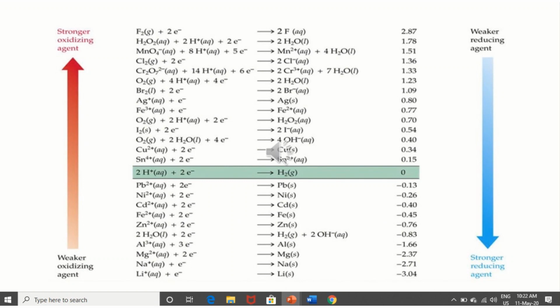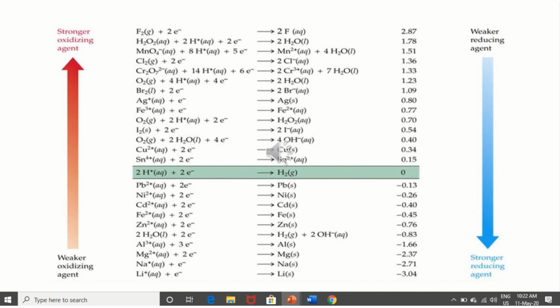F2 is the most oxidizing agent, and hence its standard electrode potential, which is the standard reduction potential, is highest. It can oxidize any other substance. Some more compounds, elements and ions are also given.